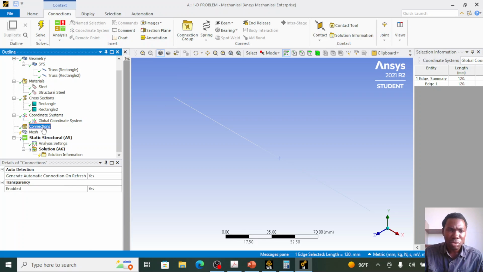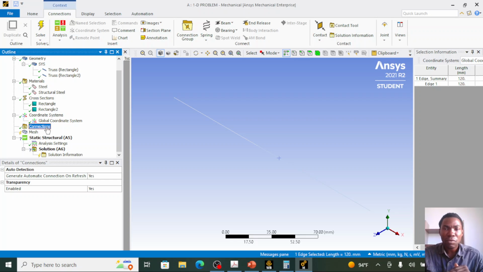Under this connection, you don't need to do anything for this question. It's already checked with a green tick. So we skip it. But this connection is a very important part of finite element analysis. It defines how two materials interact together at contact.